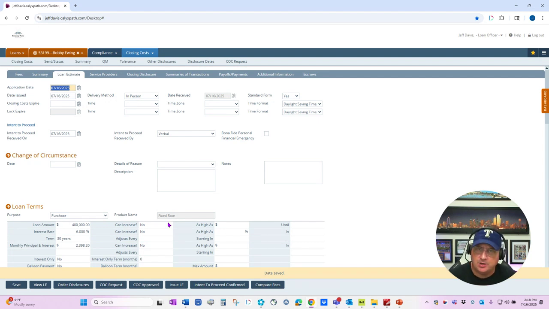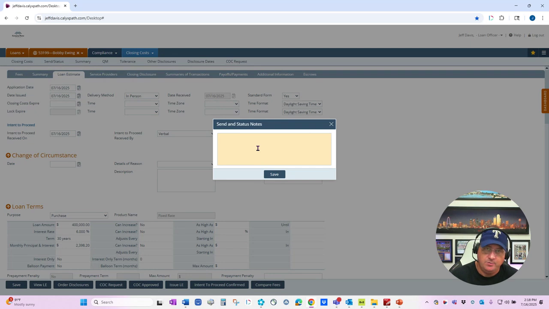But let me show you, regardless of how you have it configured, the next step would be the same, whereas the person that's going to approve it would go in and click COC approved, which would open up this note window here, and then they could write change approved, and they could write sending out revised LE and click save.